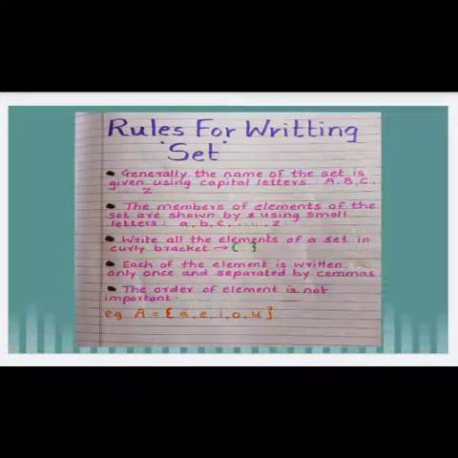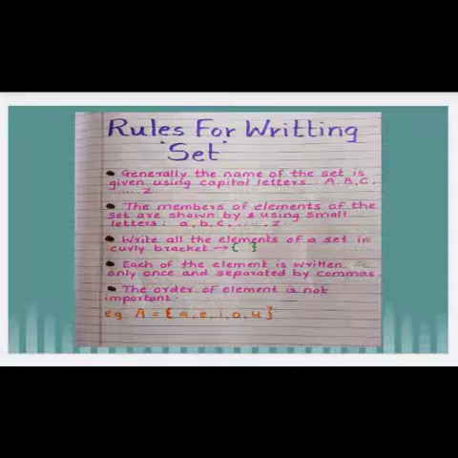Now we will see how to write a set by using rules. First, generally, when we have to write the name of the set, we use capital letters from A to Z. Next, the members or elements of the set are shown by using small letters.